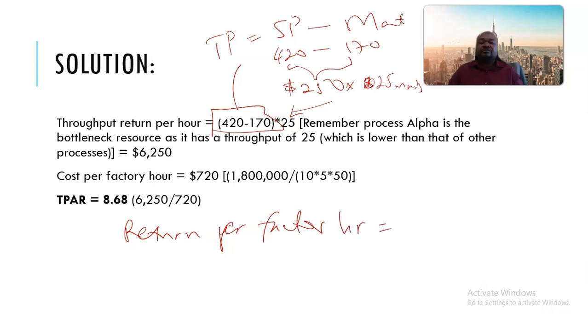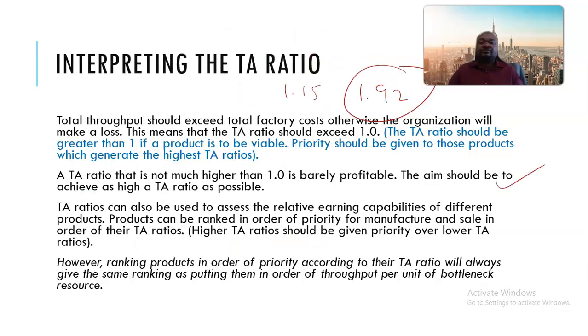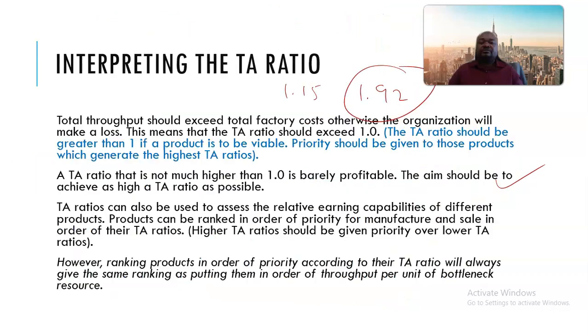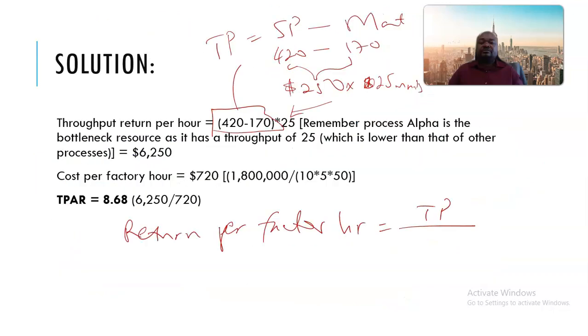All right, the throughput return per factory hour is actually the throughput, divided by the time on key resource. All right, divided by the time on bottleneck resource.